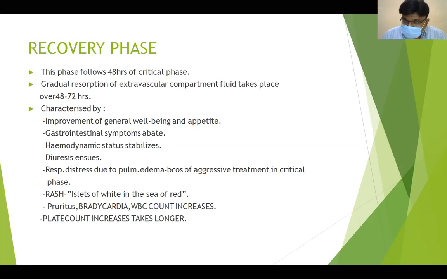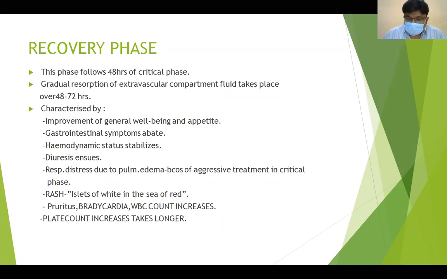Hemodynamic status stabilizes, diuresis resumes, and respiratory distress due to pulmonary edema from aggressive treatment in the critical phase will come down. There may be a typical rash which we call islets of white in the sea of red. There may be pruritus, bradycardia, the WBC count may increase, and the platelet count increases, but the platelet count may take more time to recover.